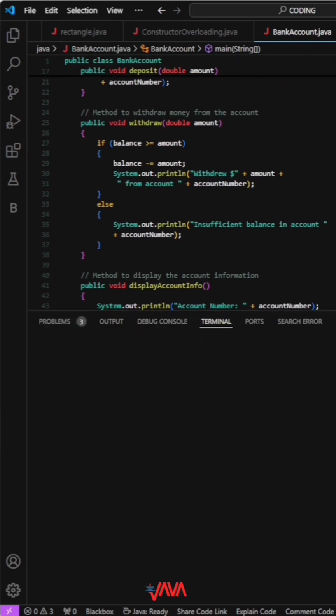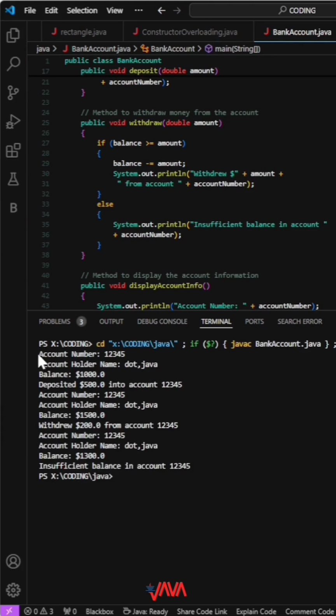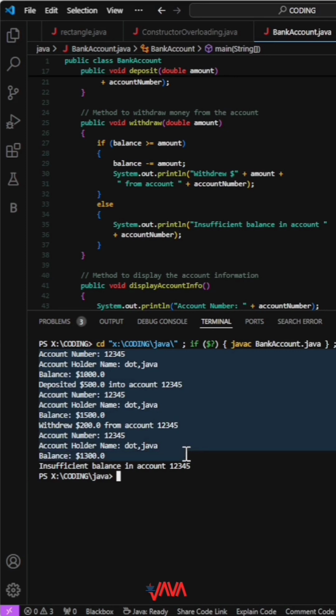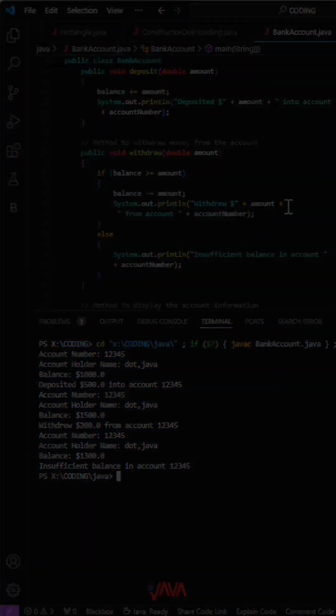Next, we withdraw $200 and show the updated information again. Finally, we attempt to withdraw $1,500, which fails due to insufficient balance, demonstrating the balance check in the withdraw method. This example illustrates basic operations on a bank account using object-oriented programming.